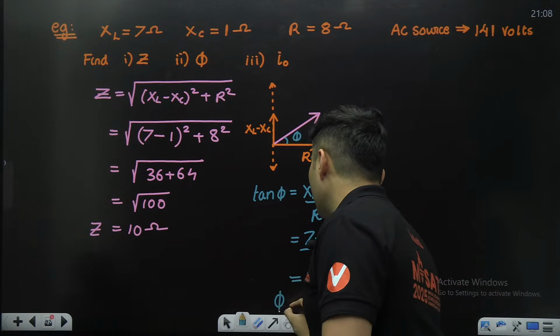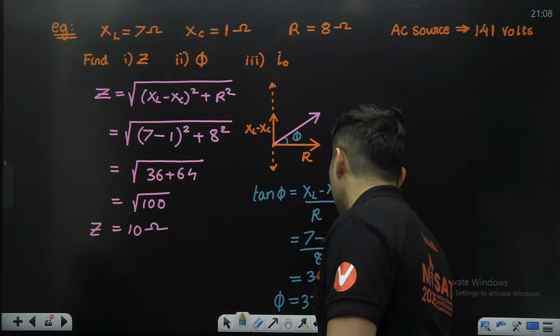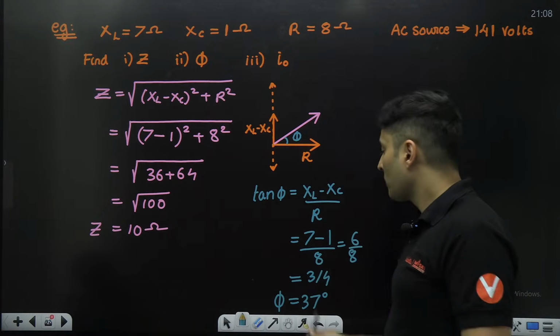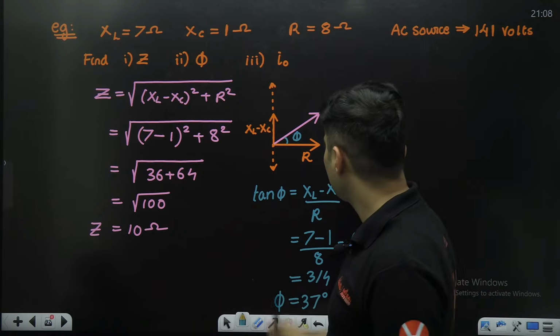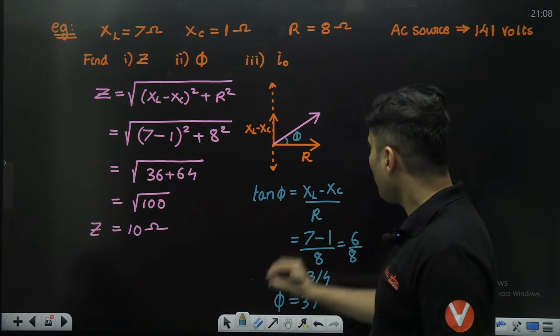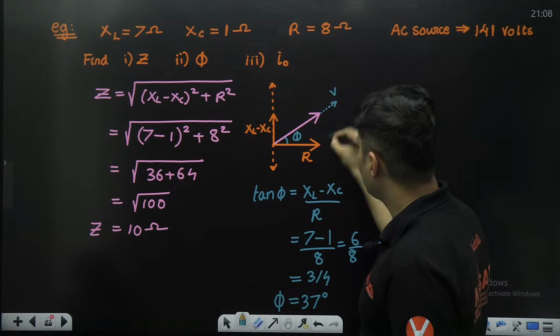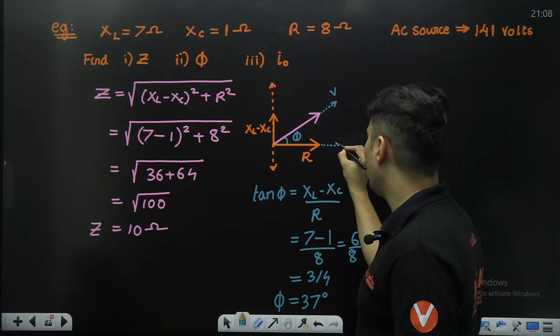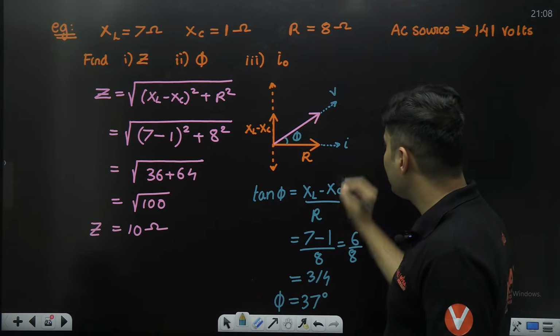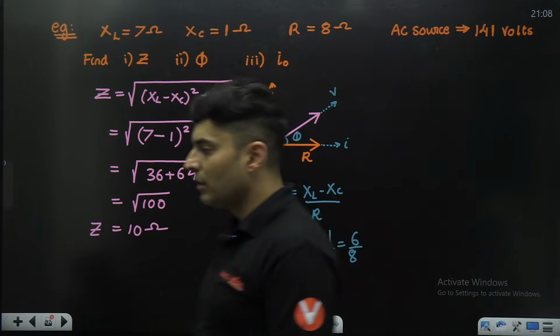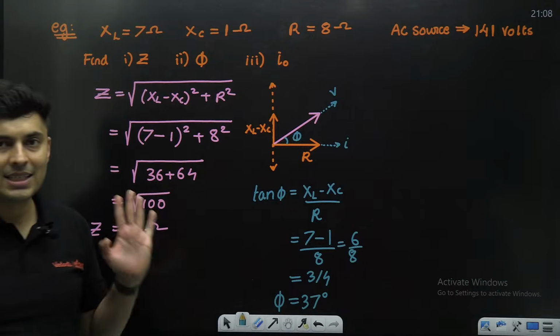This is a standard angle, guys. It is nothing but 37 degrees. So the phase difference is 37 degrees. And do not forget that this will be the direction of the voltage, and this will be the direction of the current. So voltage leads the current by 37 degrees.